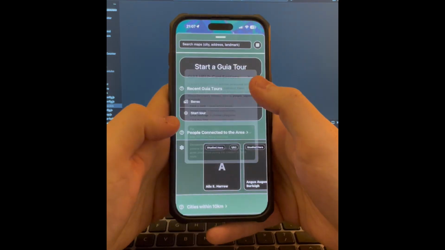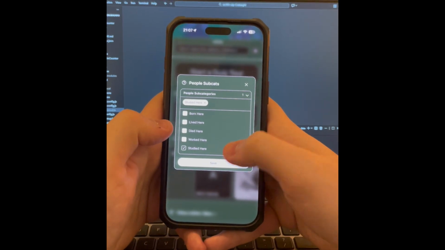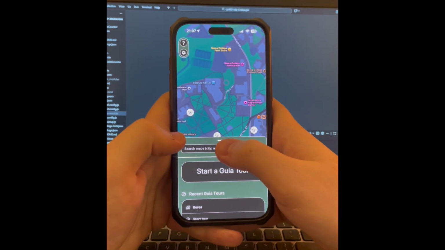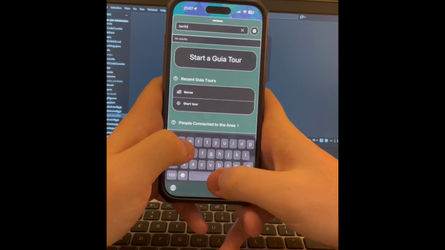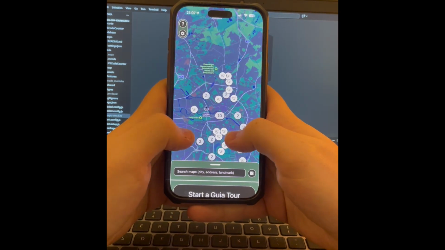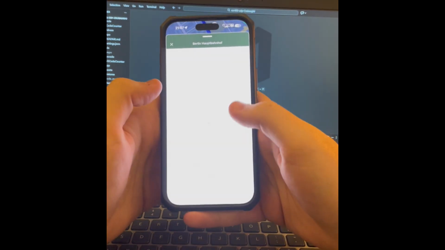This says if we click settings, we can edit the categories, and we'll do that to only show us studied here, which we now only see people who studied here. Some of our other options are we can use the search bar to look up a place in the world, like Berlin. We can zoom in to the central station and see the article based on that because it's an important site.